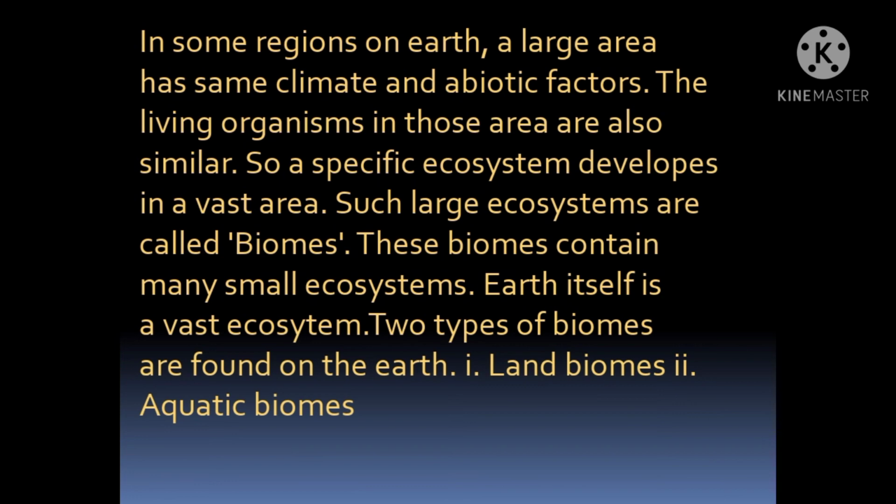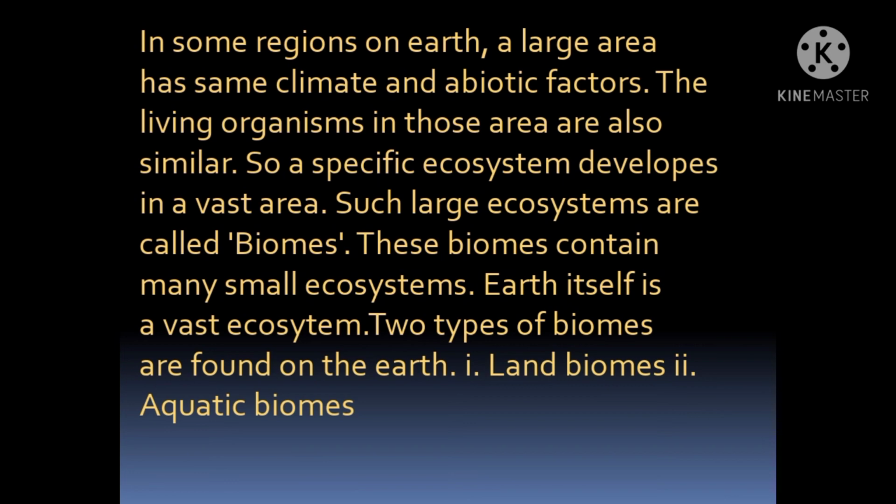In some large area there is a specific climate, so in that specific climate there will be the same abiotic factors. In those same abiotic factors there will be survival of many species, which are biotic factors. So large ecosystems developed in regions on Earth with the same climate, biotic and abiotic factors are called biomes. These biomes contain many small ecosystems.